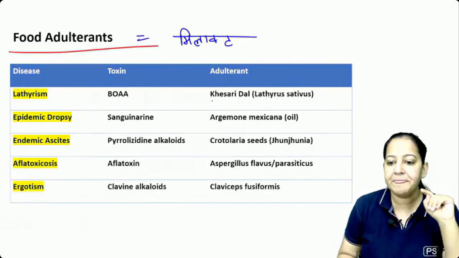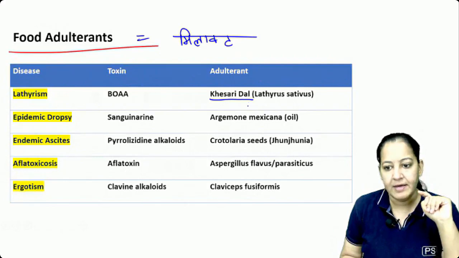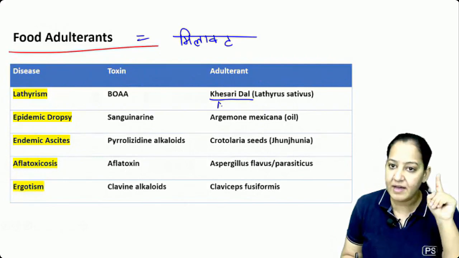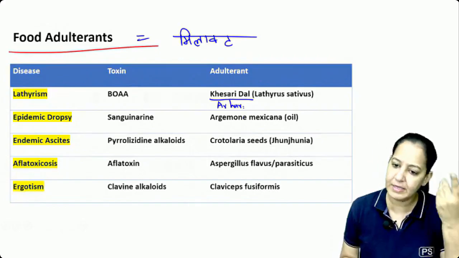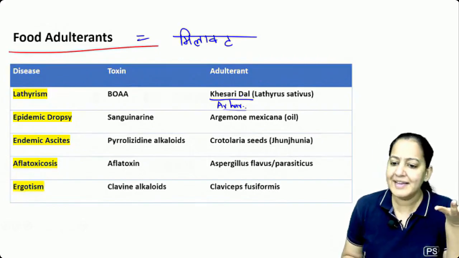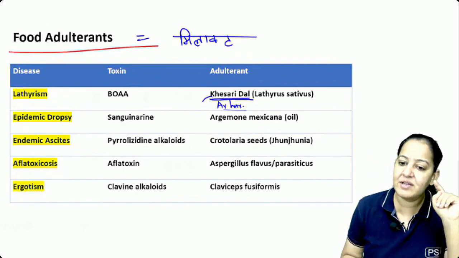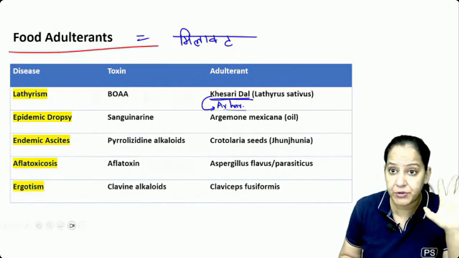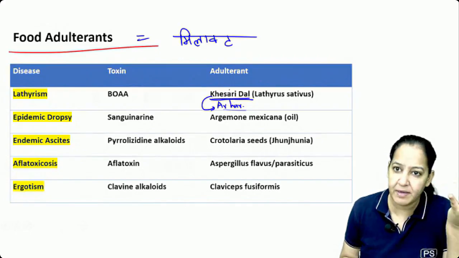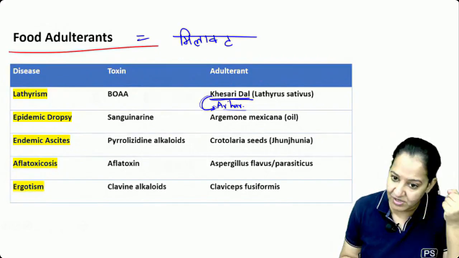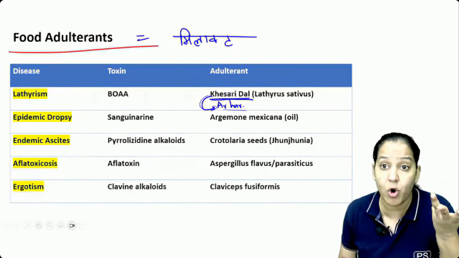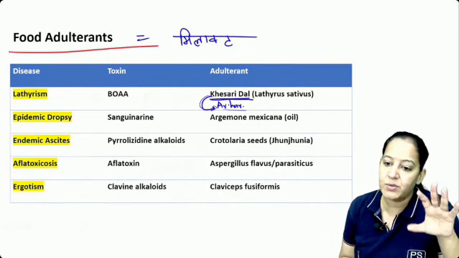For example, khesari dal. There is a dal known as arhar dal. We all eat that yellow dal. It is a normal dal, but a little bit costly. But khesari dal looks like arhar dal, but it's not good, though it's very cheap. So some people mix the khesari dal with arhar dal and sell it just for cost cutting. This is known as adulteration.